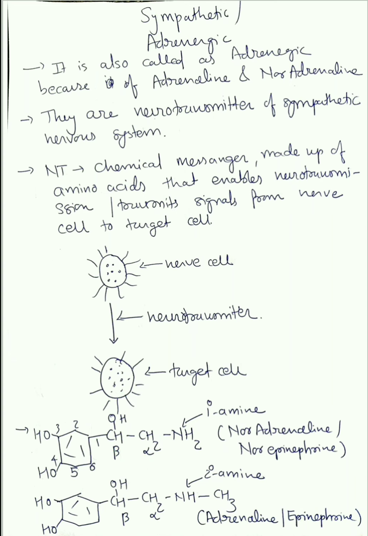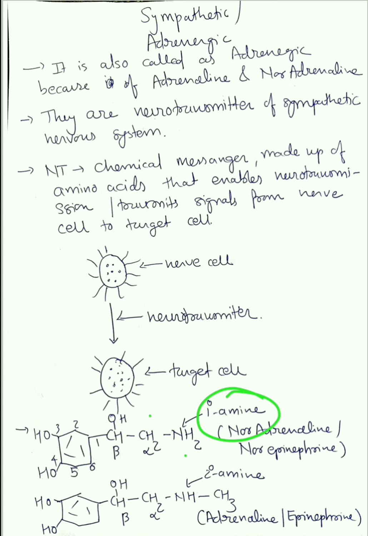And what is the nature of this amino group? It is primary in nature. Primary amino group. Now what do you mean by primary amino group? Amine group where nitrogen is attached to only one carbon. So can you see, this nitrogen is attached to only one carbon, that is the alpha carbon.